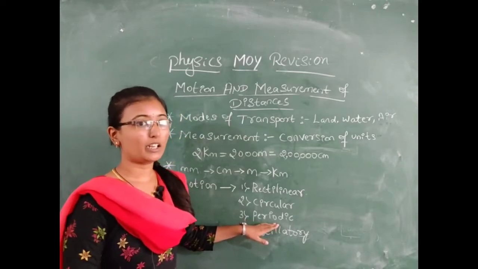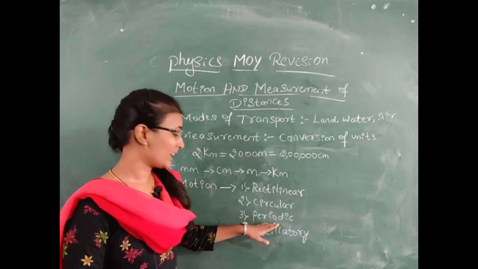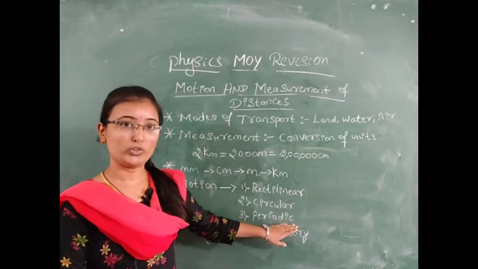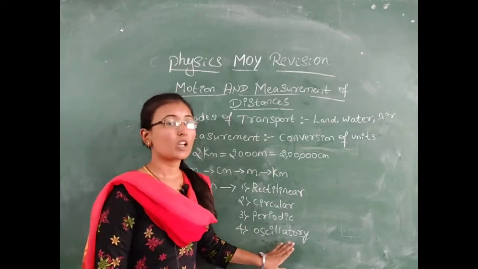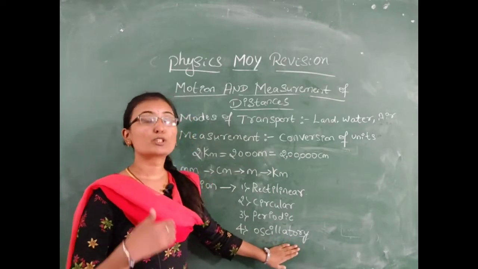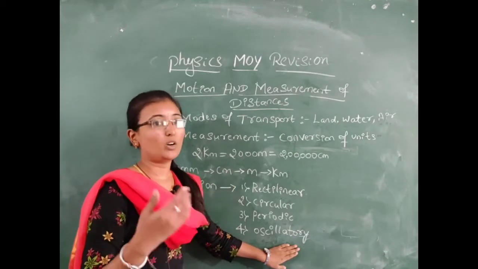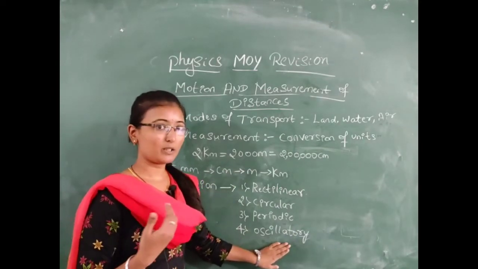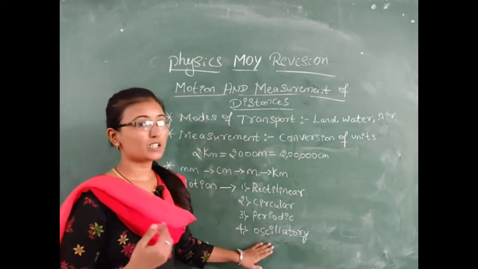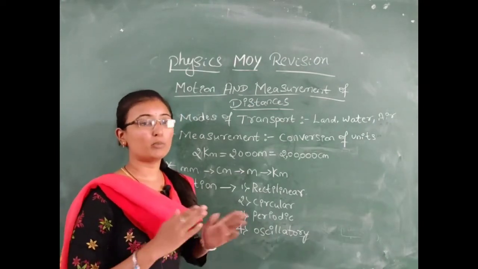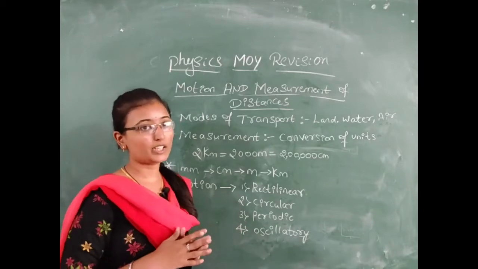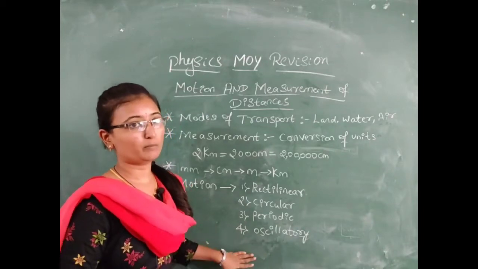For example, a swing. Lastly, oscillatory motion. Oscillatory motion is the to and fro motion. For example, a simple pendulum in the wall clock moves to and fro. That is called oscillatory motion.